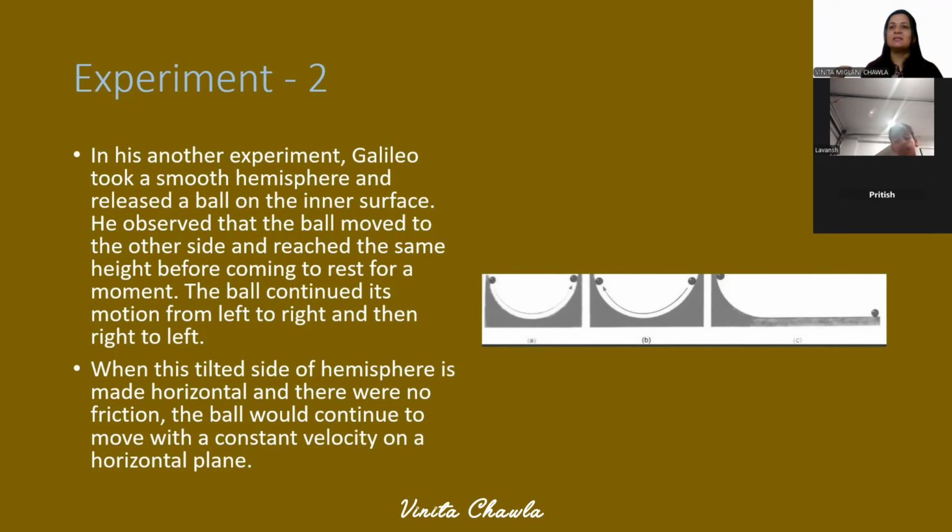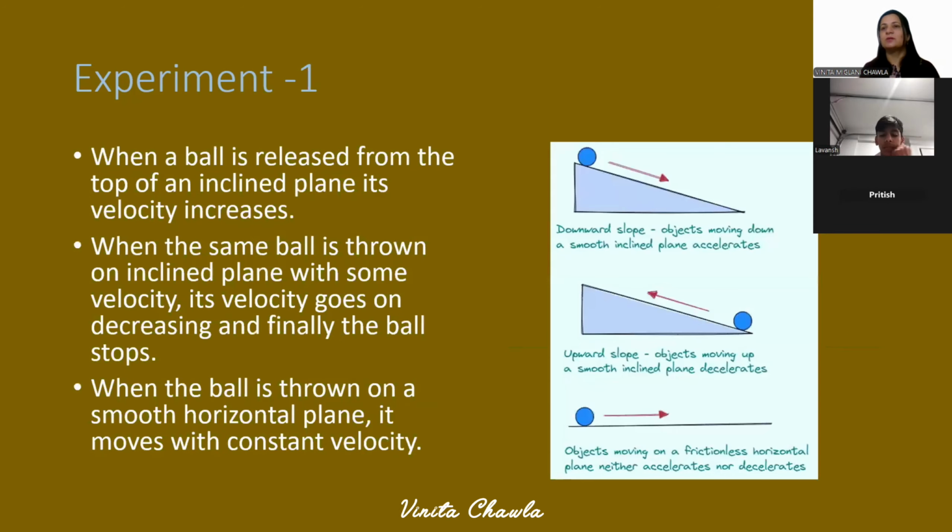But if it is placed on an inclined plane, there is a gravitational force acting on the ball, and because of it, velocity is changing. So what do we understand from here? If certain external forces are exerted on the object, only then is there a change in velocity. In the first experiment, gravity was responsible.